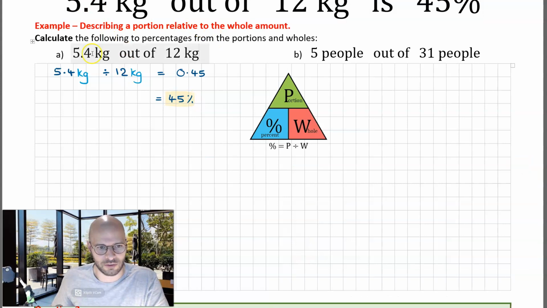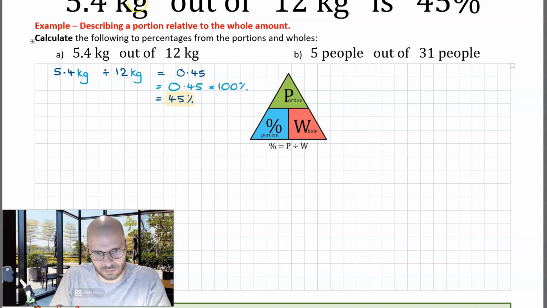And therefore showing that 5.4 kilograms out of 12 kilograms is 45%. So I've found the percentage that describes 5.4 to 12. Or another way to put it is we've found the percentage that describes the portion to the whole amount. Now you would have noticed I skipped this intermediate line here, this line being the conversion from decimal to percentage. By this stage in your learning journey, it's not necessary to show this step here if you're proficient from going from this step here immediately down to this step.